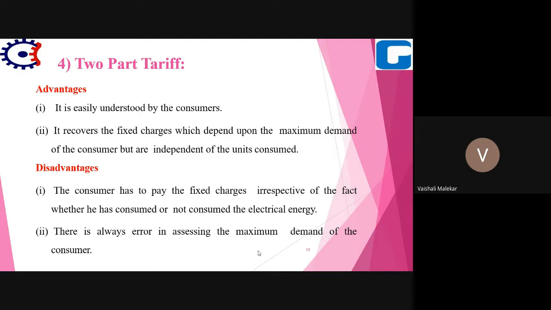The disadvantages are that they have to pay the fixed charges. Irrespective of whether he has consumed electrical energy or not, he has to pay the fixed charge. That is the disadvantage of this two-part tariff. Also, there is error in assessing the maximum demand of the consumer, because this tariff is based on the maximum demand, and it is difficult to assess it.